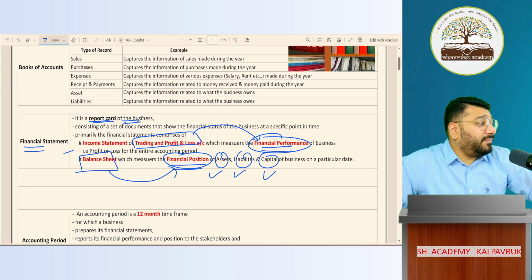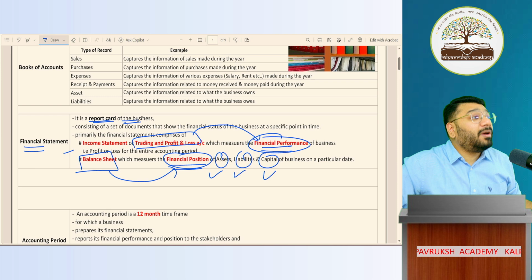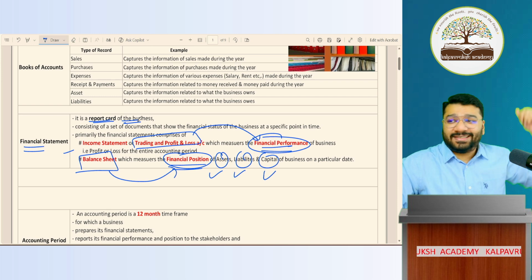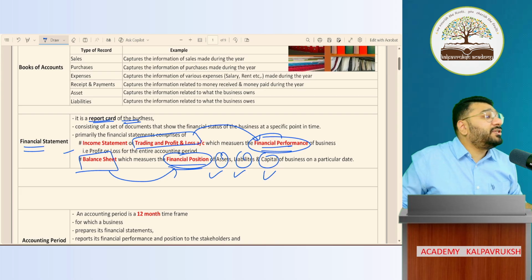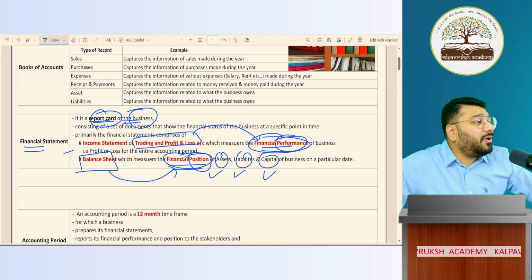Like how you people have a report card from your school, a report card is a reflection of your performance, performance in exams and tests. Like that, this financial statement is also the report card of the business. It reflects the performance of the business. It reflects the position of the business. Got it? Not got it?